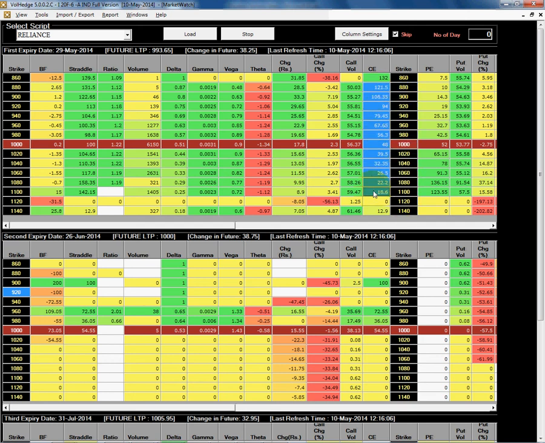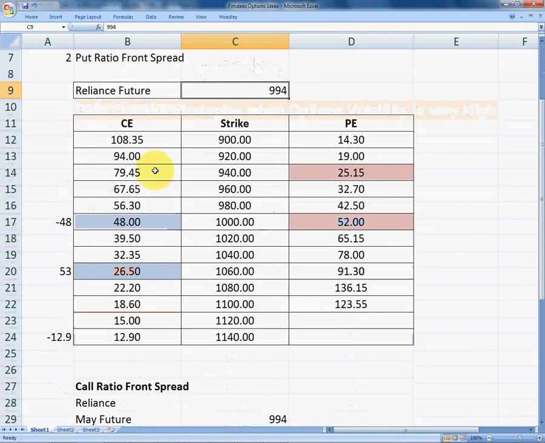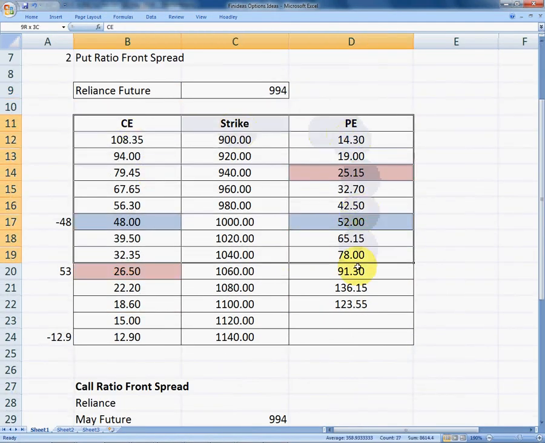Here we are having the strike prices of Reliance. These are the premiums of call options and these are the premiums of put options. So the 1000 call option is running at 48 rupees while the 1060 call is running at 26.50. So for making the call ratio front spread, I am copying all this data to Excel. So I have pasted all this data over here.